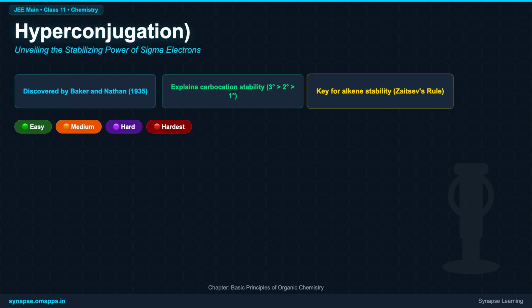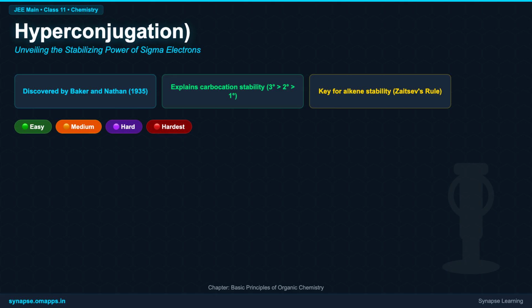Hello, future organic chemists. Welcome to a fascinating journey into the basic principles of organic chemistry. Today, we are unraveling a key concept, hyperconjugation. This powerful idea helps us understand why some molecules are more stable than others.